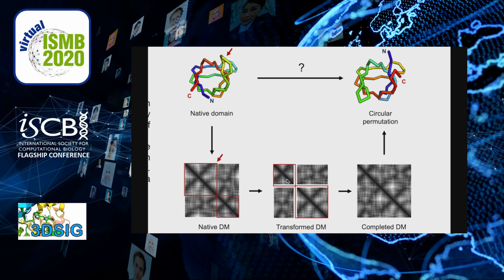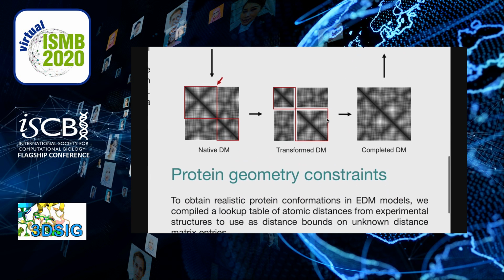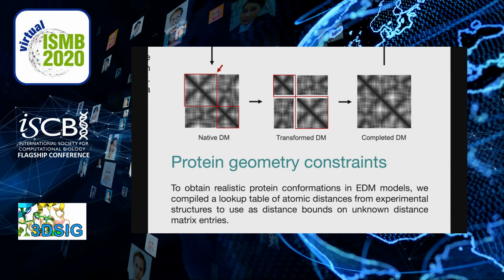As a result of the matrix rearrangement, some entries will be unknown, here shown as white stripes. So a matrix completion algorithm is used to fill the unknown entries of the matrix. Shown here, the final completed rearranged matrix is converted into the 3D points corresponding to atomic coordinates using multidimensional scaling. An additional detail of this modeling approach is the use of atomic distance bounds from experimental structures in the PDB. This is in order to conserve protein geometry in the models. More details are explained in the article.